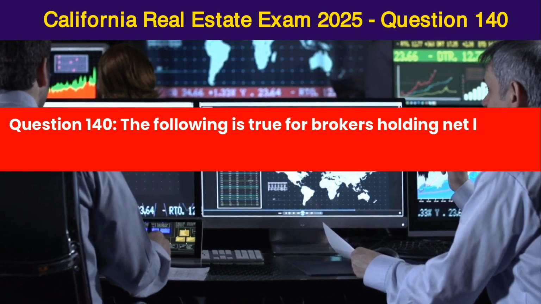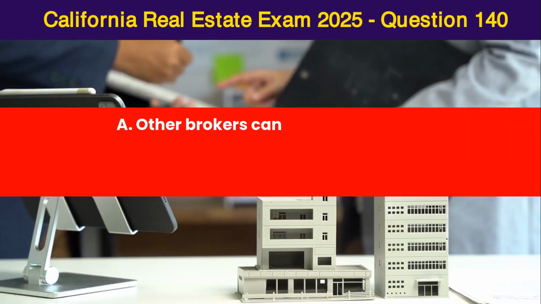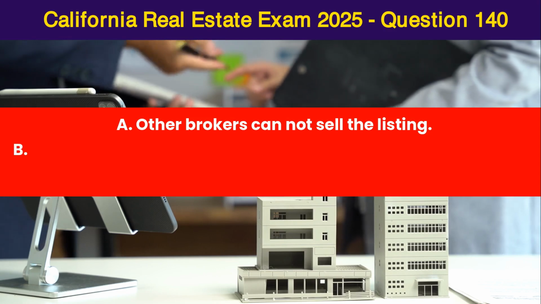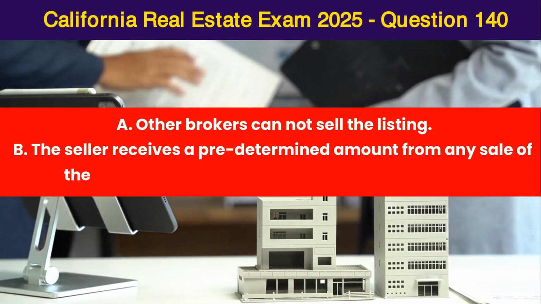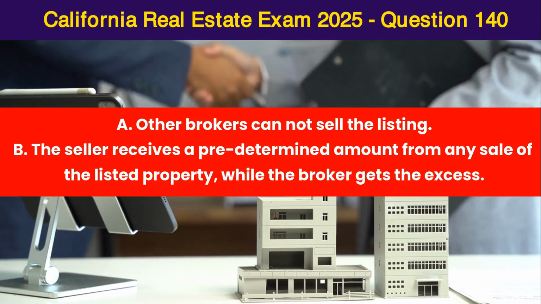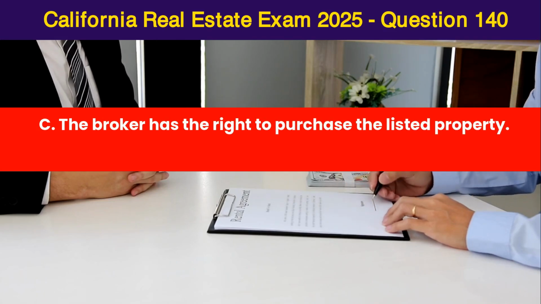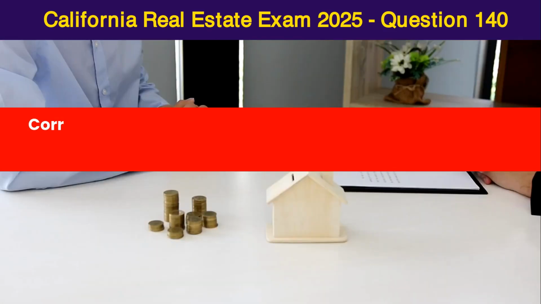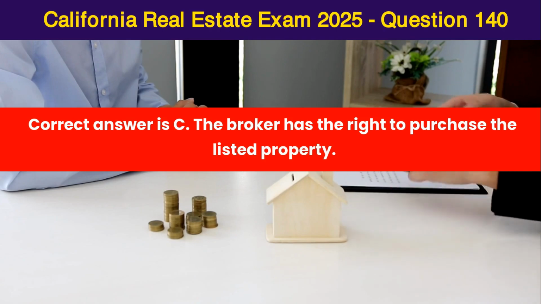Question 140. The following is true for brokers holding net listings except A. Other brokers cannot sell the listing. B. The seller receives a predetermined amount from any sale of the listed property, while the broker gets the excess. C. The broker has the right to purchase the listed property. D. Both A and C. Correct answer is C. The broker has the right to purchase the listed property.